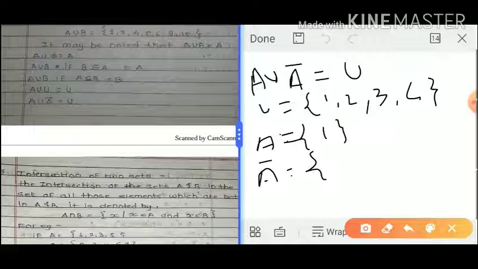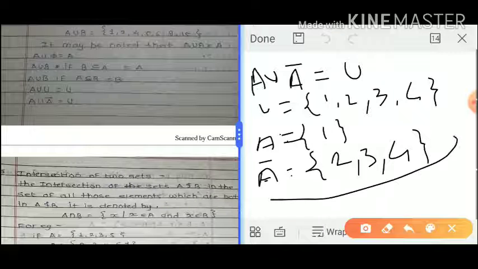It contains all the elements of U that are not in A. 1 is contained in A, so there is no need to consider 1 in A complement. The other elements of U, 2 3 4, form the A complement.